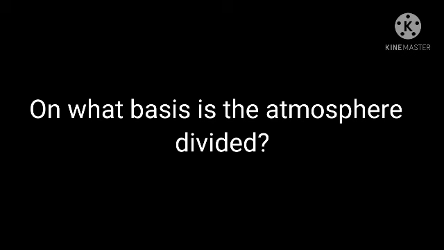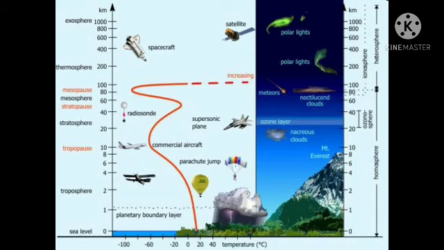So the temperature within the layer follows a pattern. It either increases or decreases as we go higher within a layer. For example, if it decreases in the troposphere but increases in the stratosphere, there is no definite boundary between the layers, but there is a region which is called a pause. You can see in between the troposphere and stratosphere there is a layer called the tropopause.